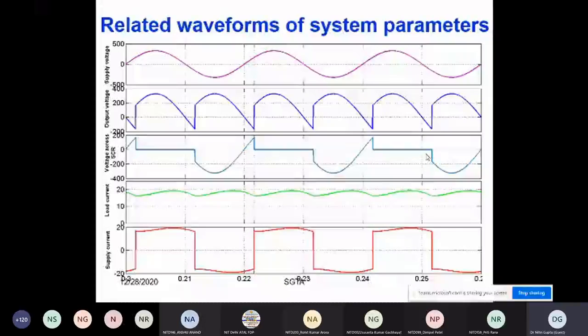So the output voltage we can see is basically DC. We are getting pulsating DC, and it goes into the negative side because there is no freewheeling diode, and due to the inductor present on the load side it goes into the negative side. So that is not my concern. The third one is not my concern. The fourth one is not my concern.